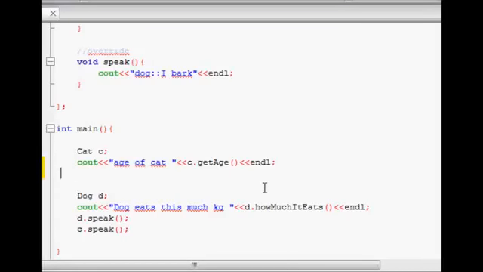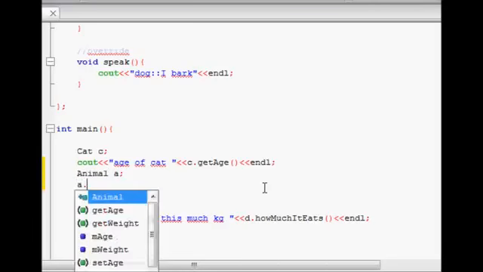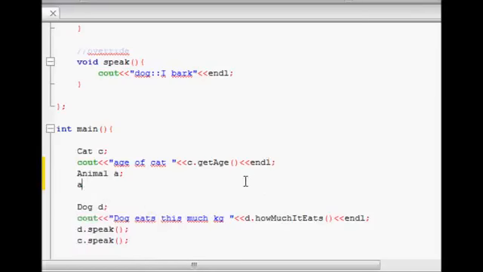Now if I define an animal object, animal A, let's say, and type animal dot, it only has get age, get weight, member age, member weight, set age, set weight, sleep and speak, and the animal destructor. These are the things available to the animal class.